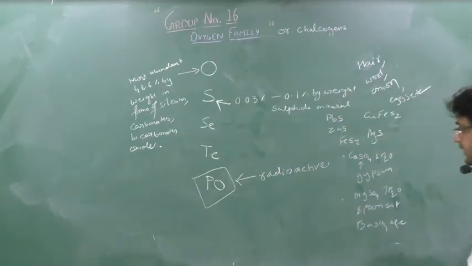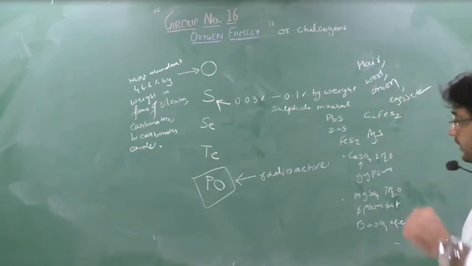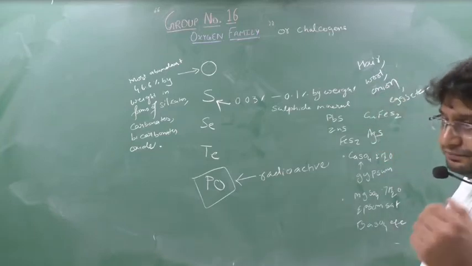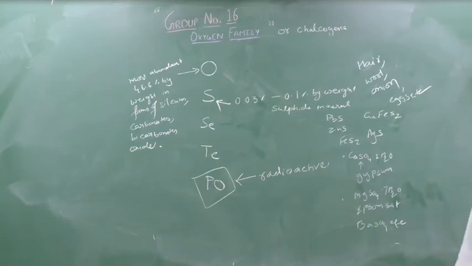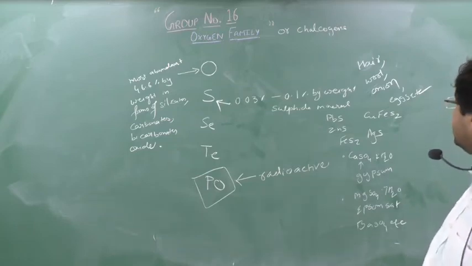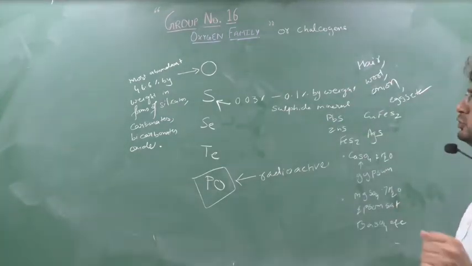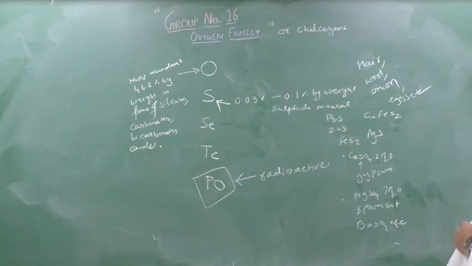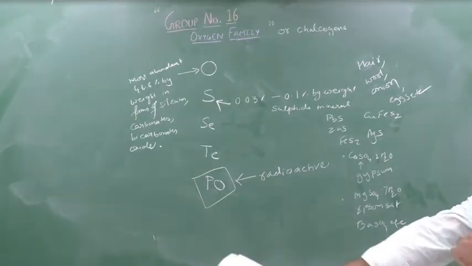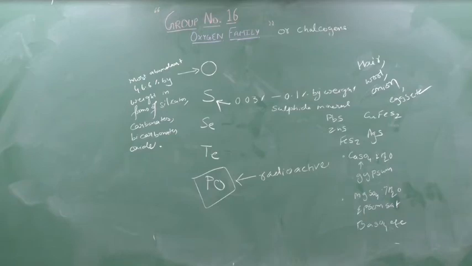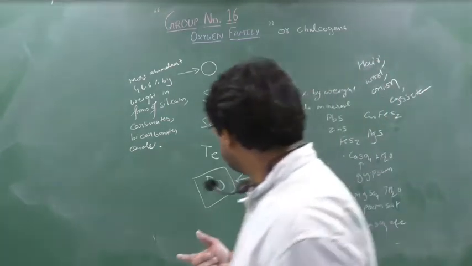Then it is also present in the form of gypsum like CaSO4. Then you can say the Epsom salt, barite. Naturally it is available in the hair, our hair. Then you can say wool, onion, eggs, etc. Especially the egg yolk. Sometimes certain patients have a disease like kidney disease or liver disease, so the doctor will suggest please do not eat egg, especially egg yolk, because egg yolk contains the maximum amount of sulfur, which will make your hair very good.